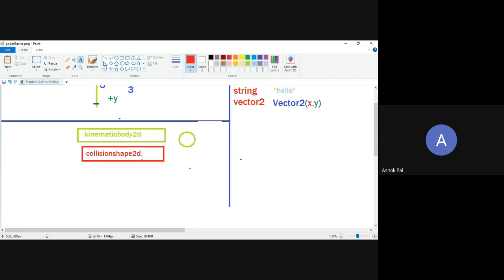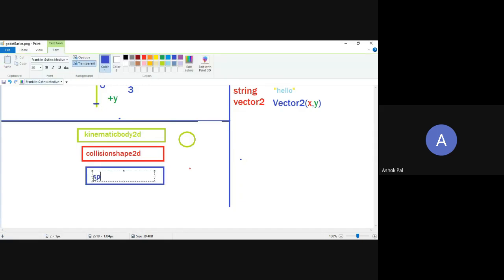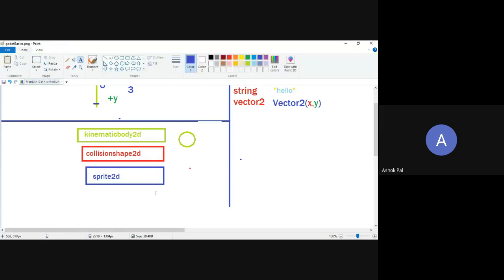So for visual representation, we will also create another node. This next node will be inside kinematic body. And let me change the color. Let's give it a blue. Sprite 2D. In gaming terms, sprite means textures that are used for creating animations.